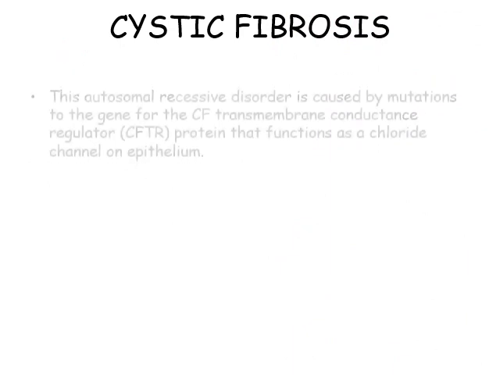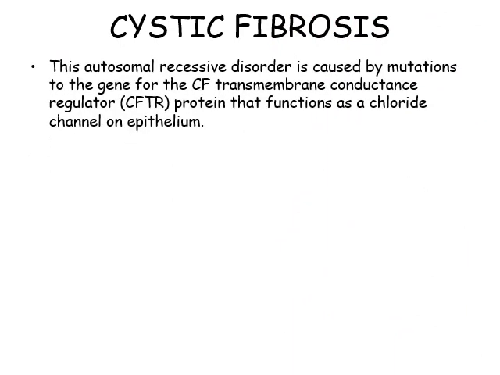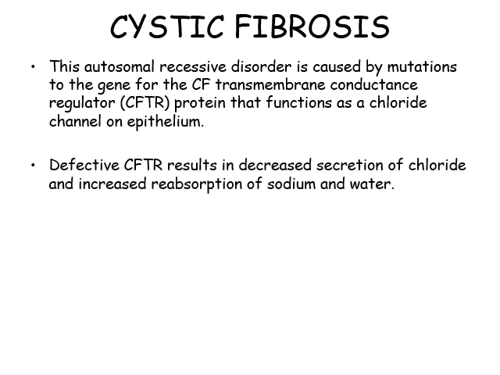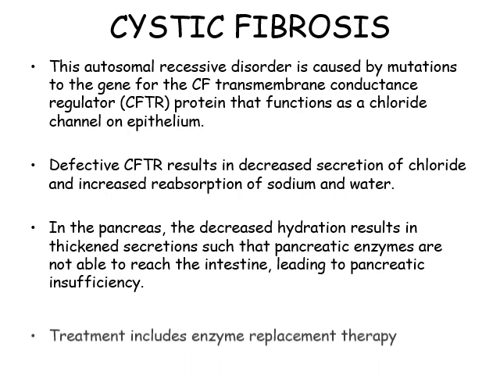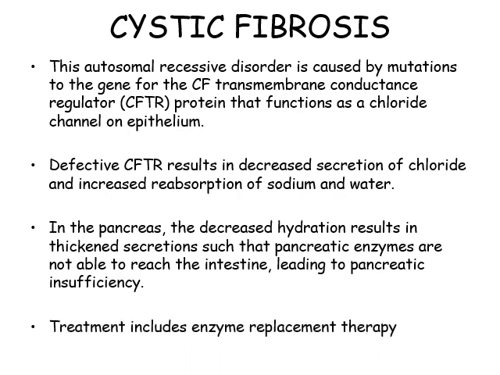Cystic fibrosis. This autosomal recessive disorder is caused by mutations to the gene for the cystic fibrosis transmembrane conductance regulator, or CFTR protein, that functions as a chloride channel on epithelium. Defective CFTR results in decreased secretion of chloride and increased reabsorption of sodium and water. In the pancreas, the decreased hydration results in thickened secretions such that pancreatic enzymes are not able to reach the intestine, leading to pancreatic insufficiency. Treatment includes enzyme replacement therapy.